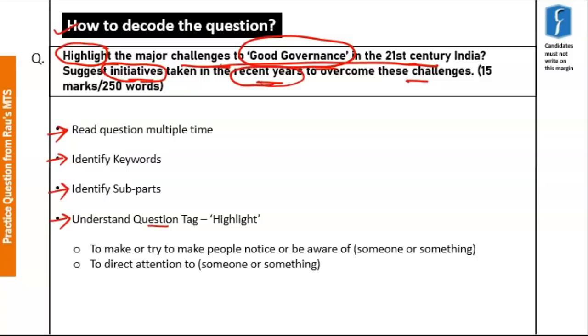Now, based on these keywords, let us understand the various subparts of this question. The first subpart is the major challenges to good governance. The second subpart is the major initiatives taken in recent years. Now, this is a fairly straightforward question. Let us try to write the introduction, body and conclusion for this answer.